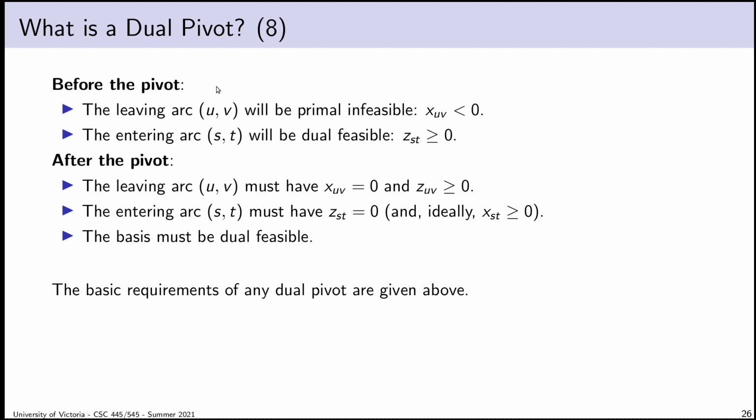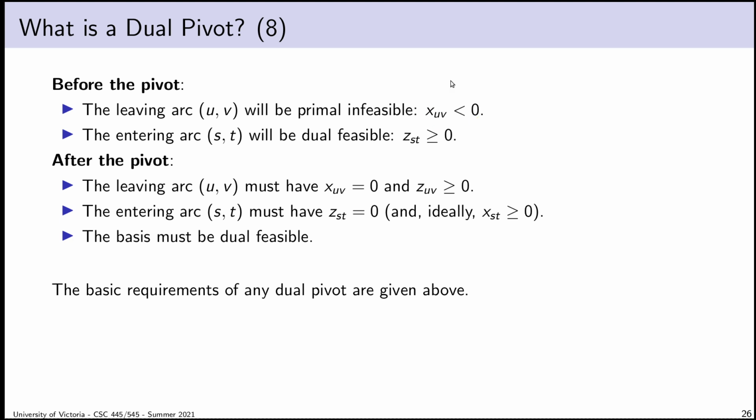The first thing is, if I'm performing a dual pivot at all, it means that my basis has to be dual feasible but isn't primal feasible. Because if it were primal feasible, it would be optimal, so I wouldn't need to perform a pivot. So therefore, there has to be at least one primal infeasible arc, and it makes sense that will be my leaving arc. There could be multiple choices, but certainly my leaving arc will have this property. It'll have a primal flow that is negative. It will be primal infeasible.